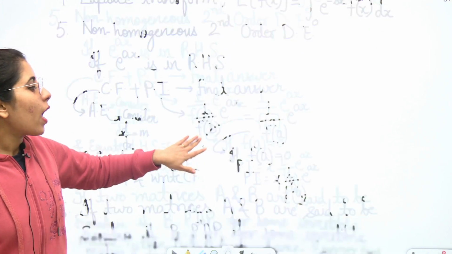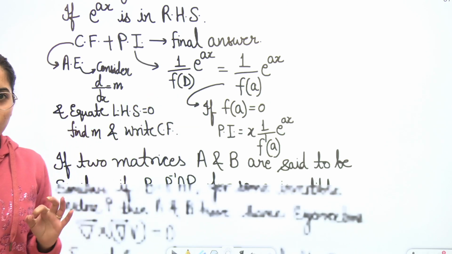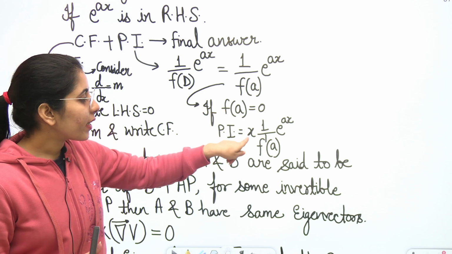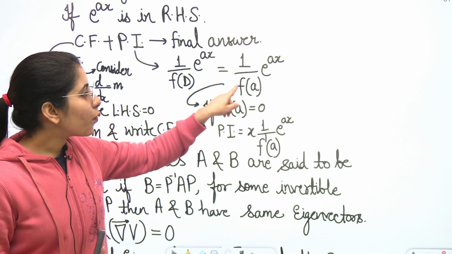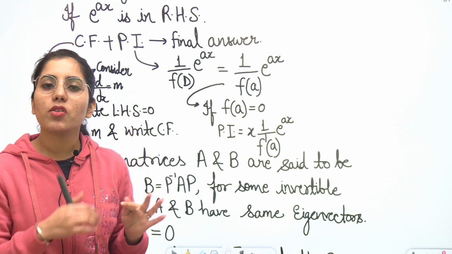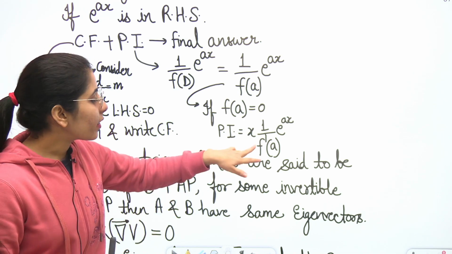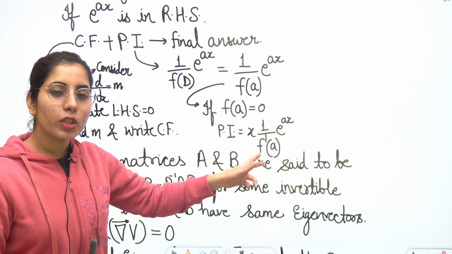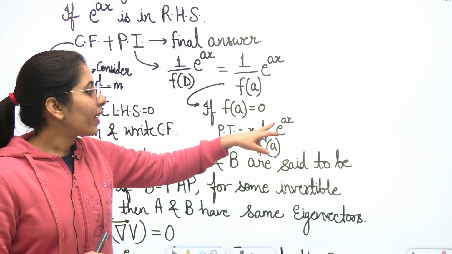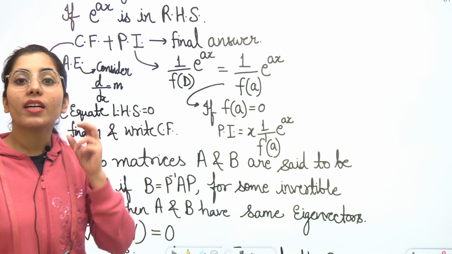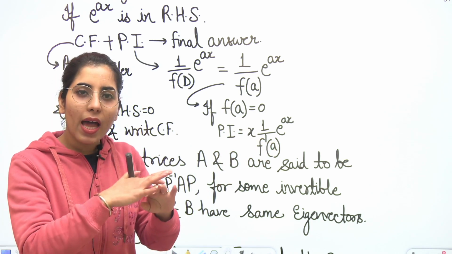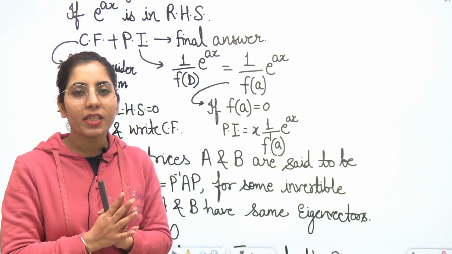If by chance f(a) becomes equal to 0, then what will happen? In that case you will have to write x here, and then differentiate the f(D) part. Basically you differentiate it with respect to D and write it here. Then you put D equal to a in the differentiated expression, and this will be your final answer. And again, if by chance this value becomes equal to 0, you will have to use another formula.